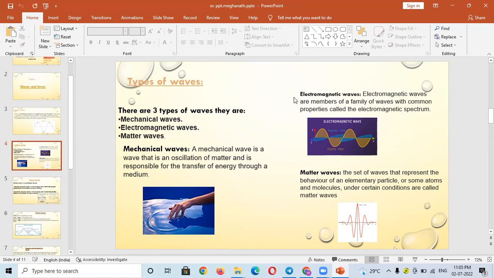Electromagnetic waves are members of the family of waves with common properties called the electromagnetic spectrum. This picture represents the electromagnetic waves. Matter waves: the set of waves that represent the behavior of an elementary particle or of atoms and molecules under certain conditions are called matter waves. And this picture represents the matter waves.